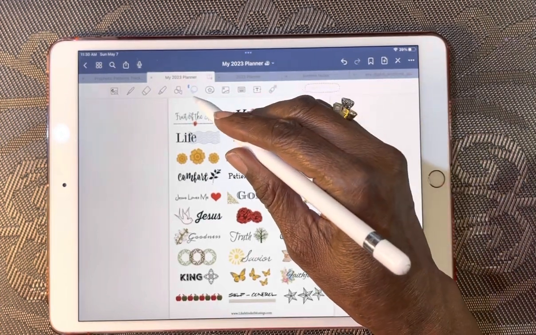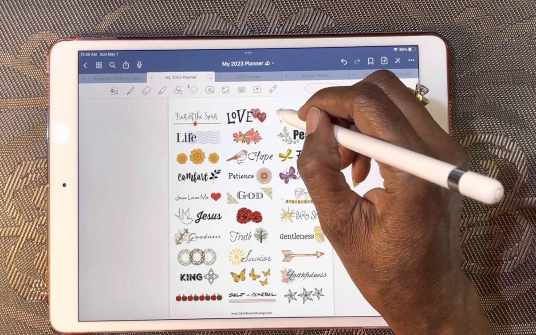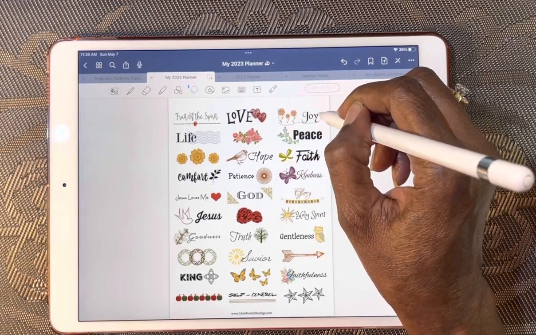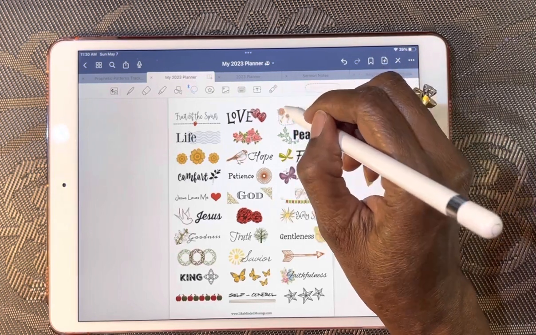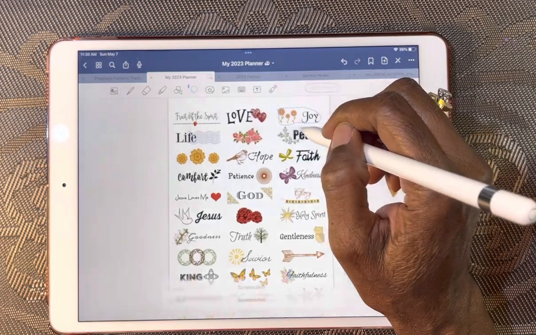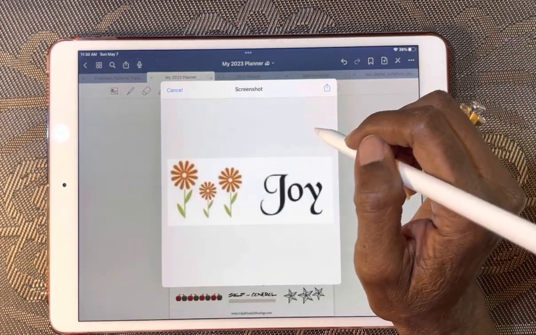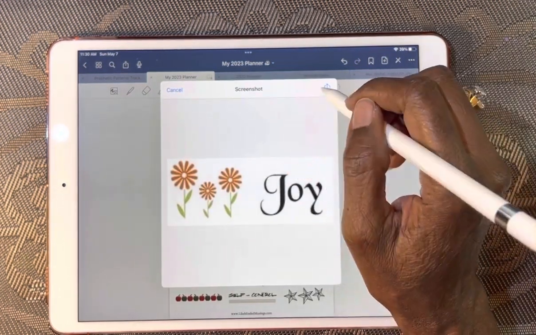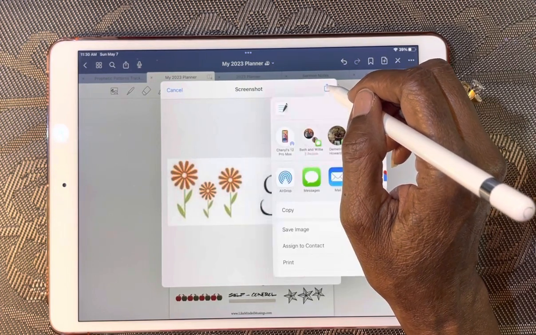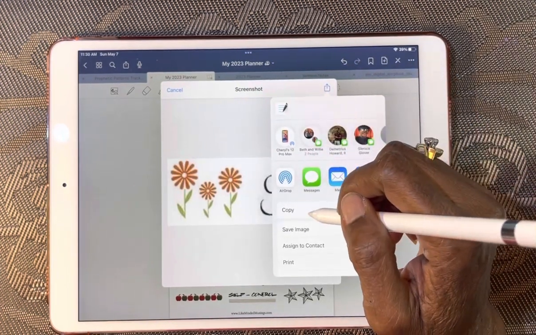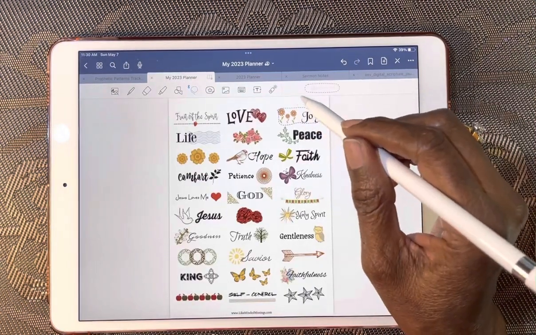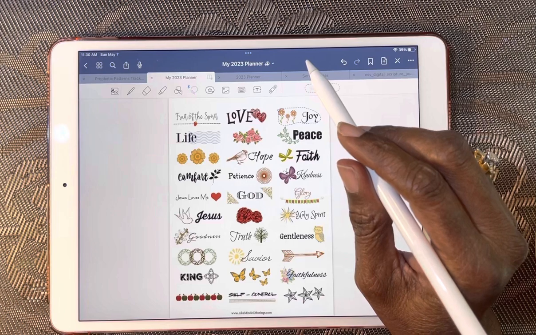So I'm going to lasso around both of these, long press and take a screenshot. Okay, and then I'm going to hit this. It's going to ask me if I want to copy or save, and I want to copy. So that's going to make a copy.